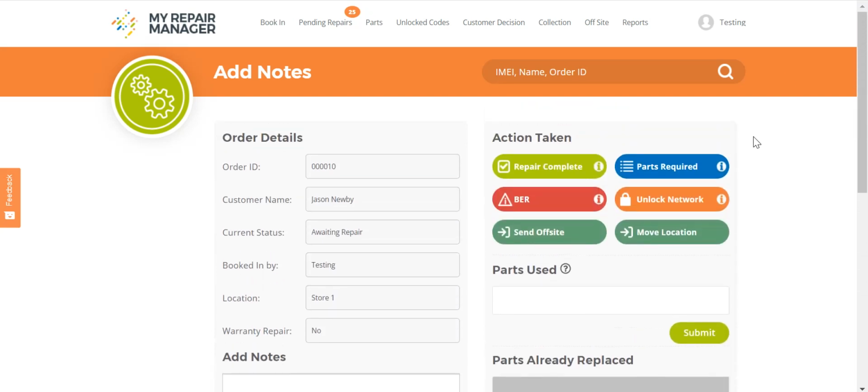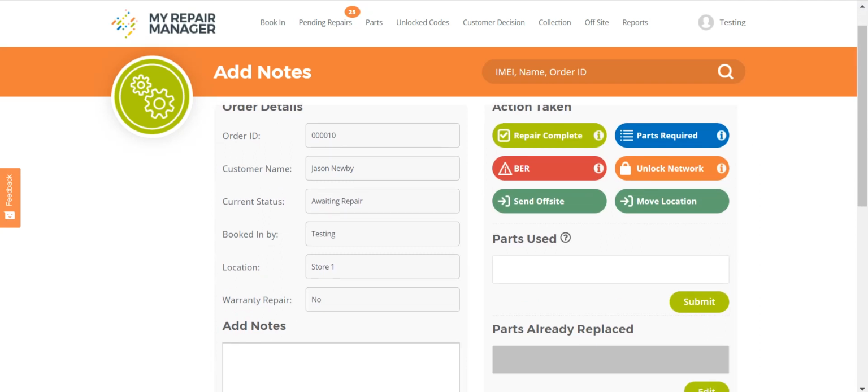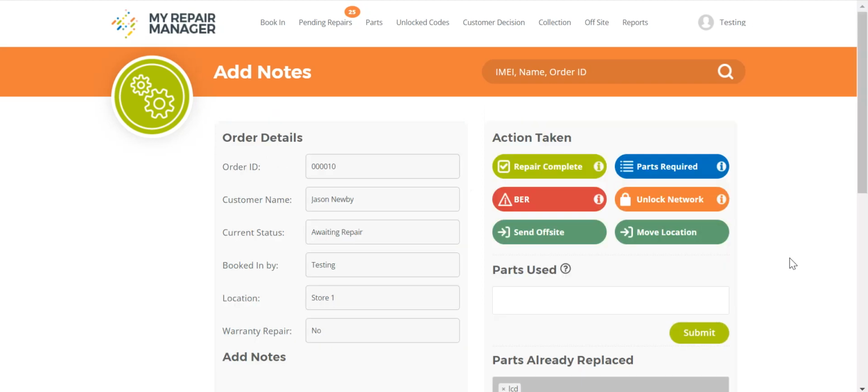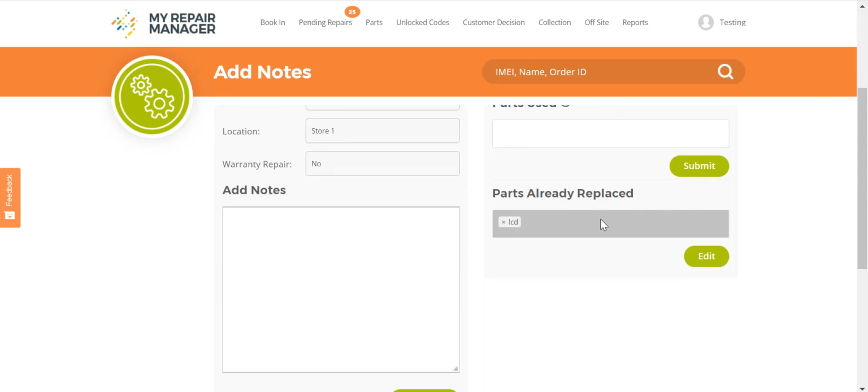If you used a part during the repair, then you can find the parts used here. If the part doesn't appear that you have used, simply type the part in and press submit. As you can see here, once the part has been submitted, it will move to the parts already replaced. When this has been processed, it will then show this part has been used on the reports page.